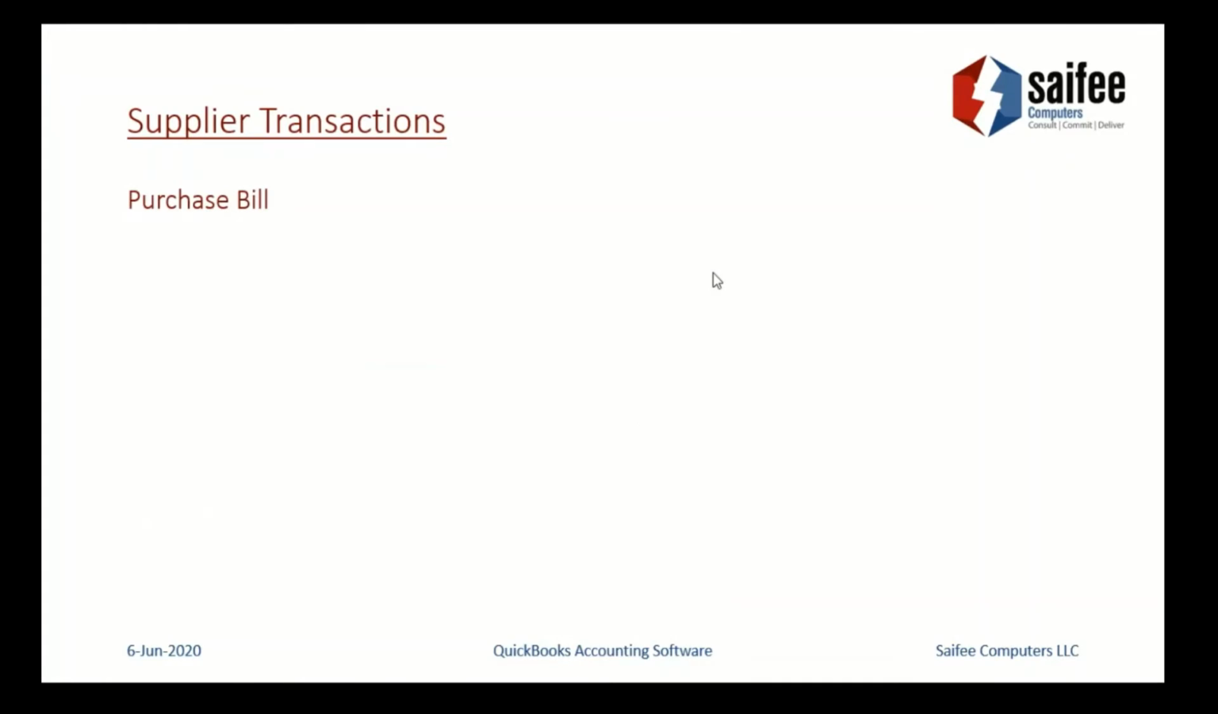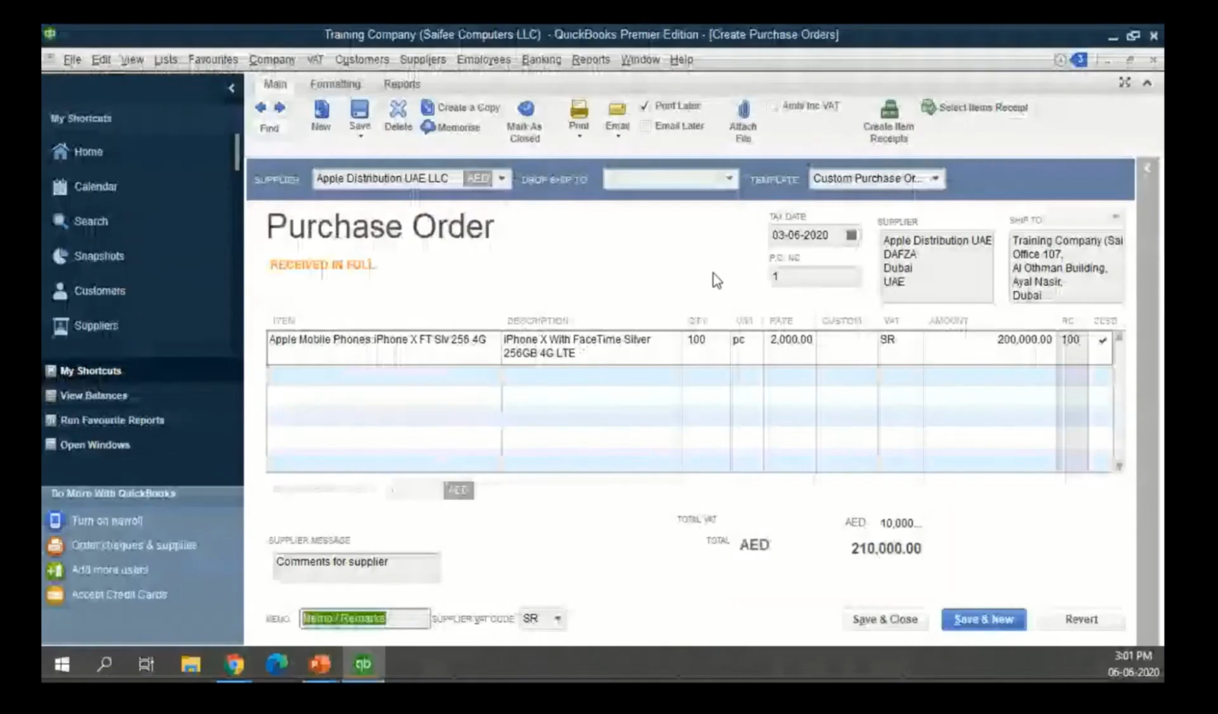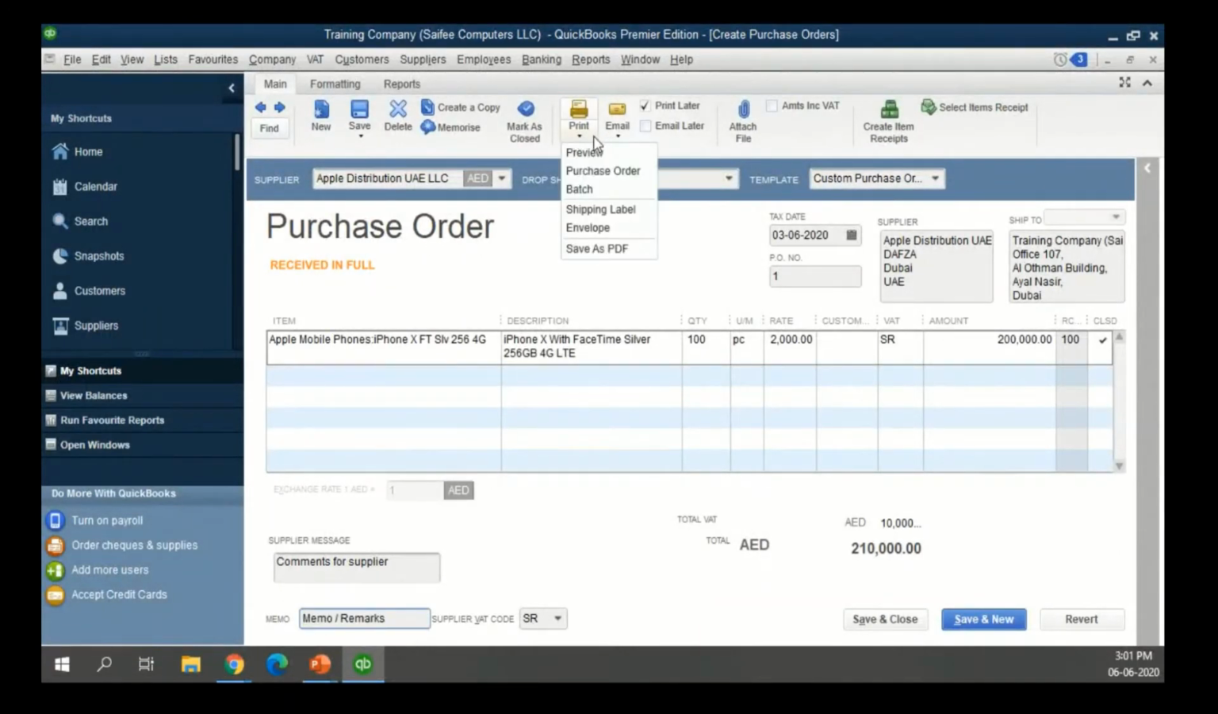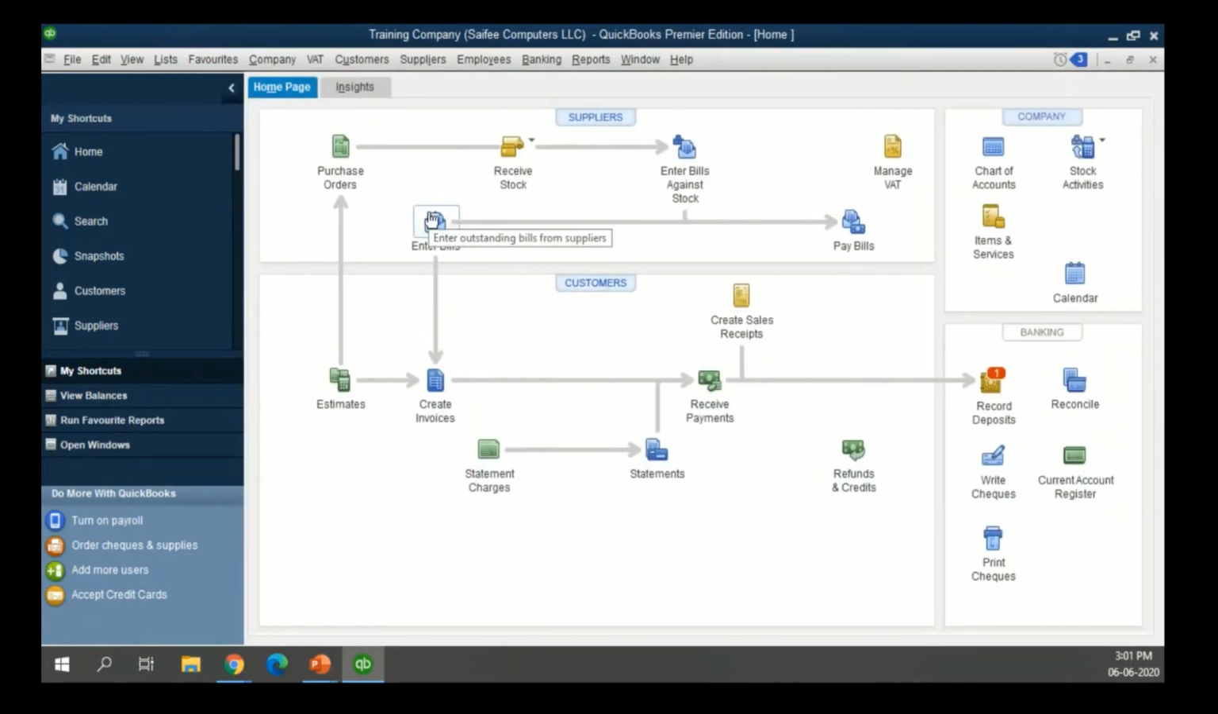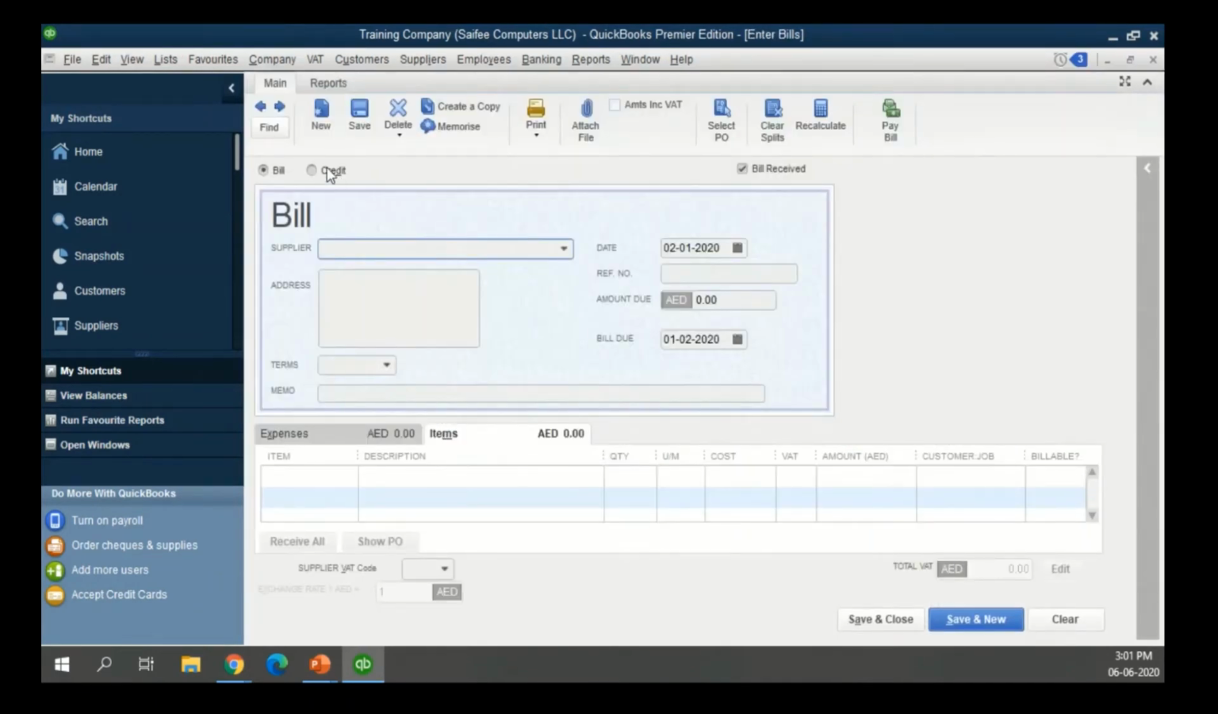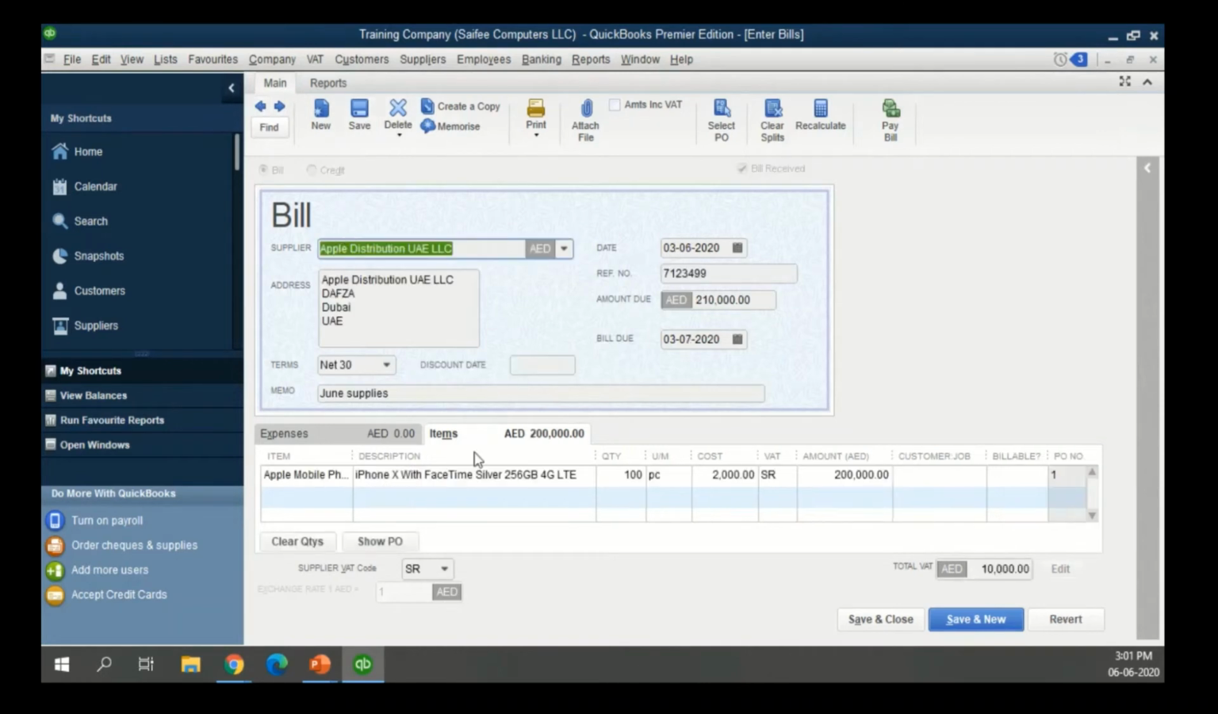The next transaction in this line will be the purchase bill. So let's say we made this purchase order, we send it to the supplier, you printed it out, handed it over to them, or you sent it by email, whichever way is relevant, and they have sent you the goods and you have received the invoice for it. So you go to enter bills. The moment you select a supplier, a message will pop up saying that you have open purchase orders against the supplier. So in this case, we have recorded a bill from the same supplier. What it does is it will again populate all the information from the purchase order onto the bill.